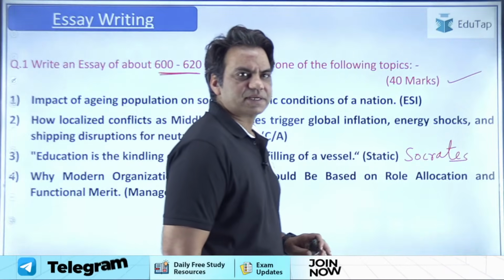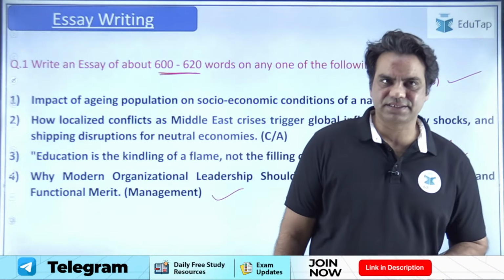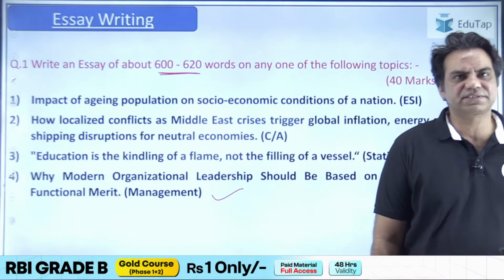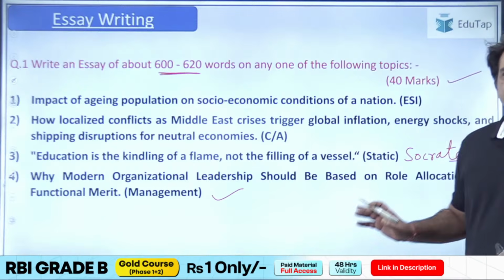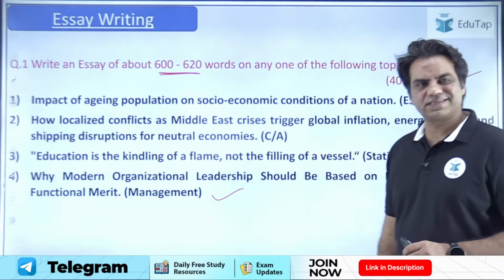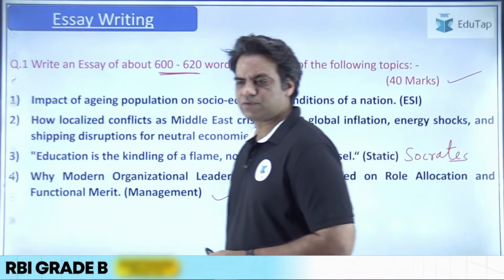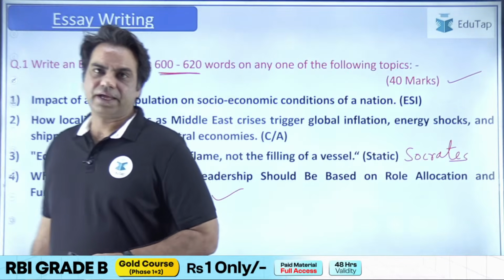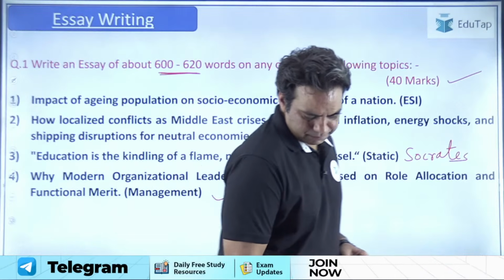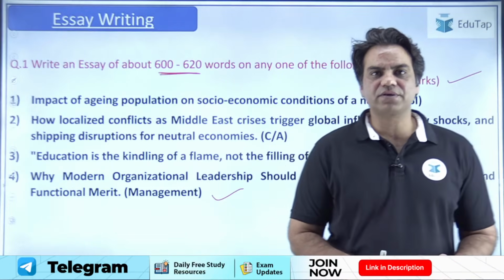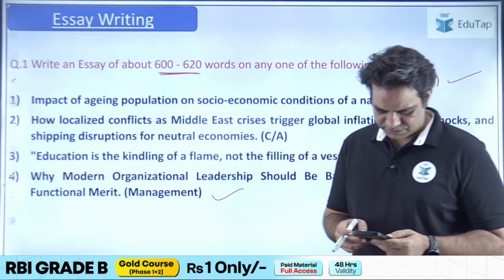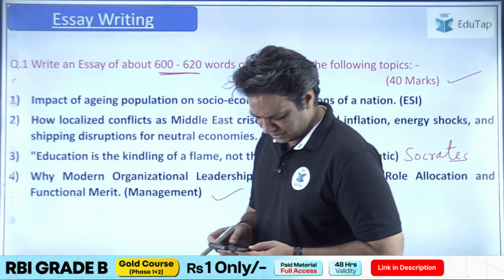These were the 4 topics that were given in the essay this year. The pattern is exactly the same, just like previous years. So I told you there will be different topics and different verticals. One vertical was ESI, one vertical was current affairs, one vertical was a static topic, and one vertical was a management based topic. So please guys do let me know in the chat box if the third topic is right or wrong.